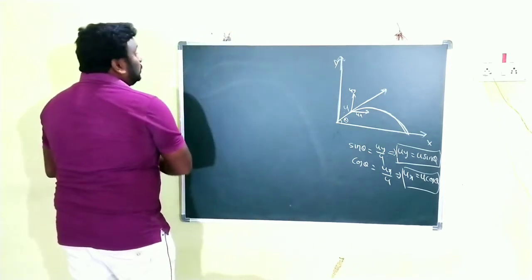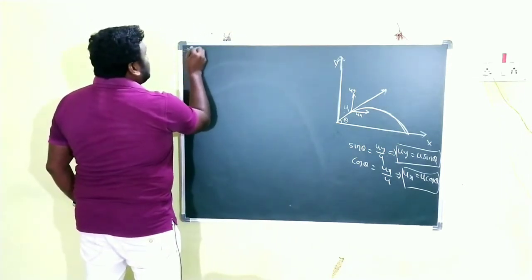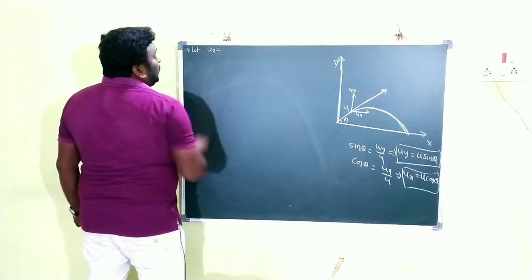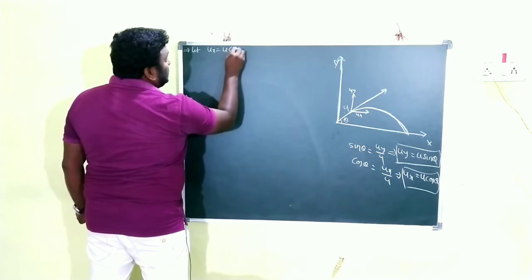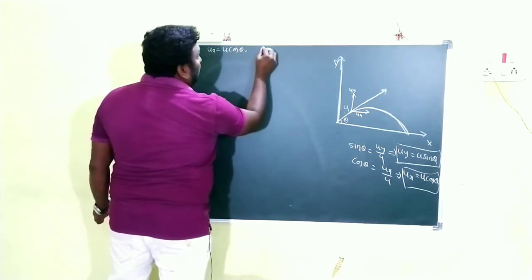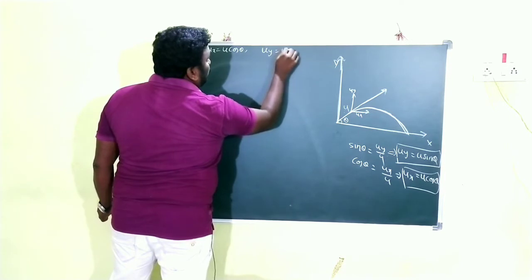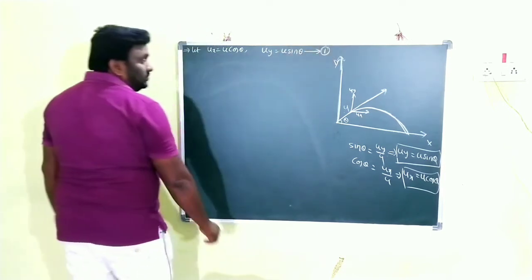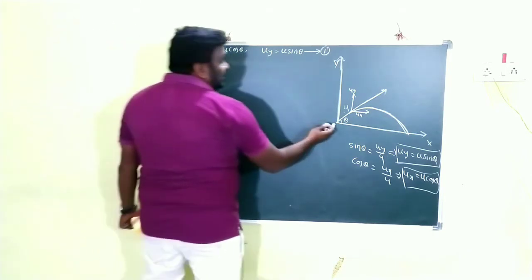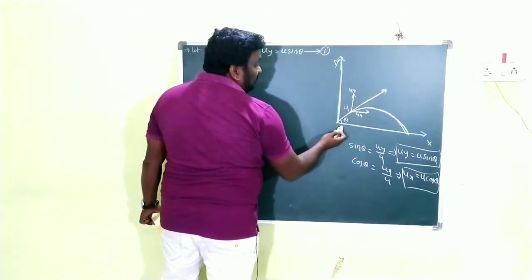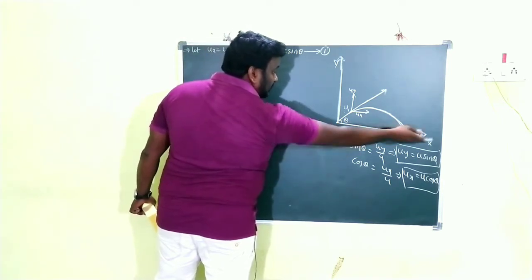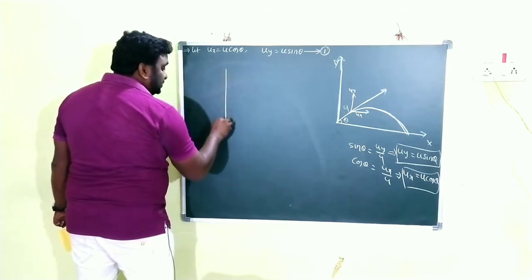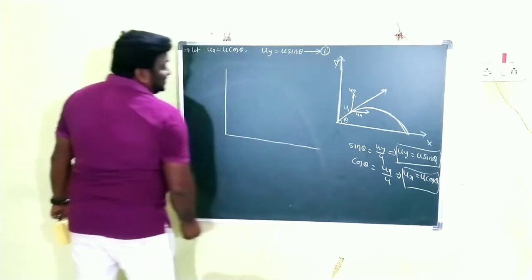Okay, children. So here I am directly writing: let the horizontal component ux be u cos theta, and the vertical component uy is equal to u sin theta. This is equation number 1, children. Clear? And what is theta here? Theta is the angle made by the velocity vector with the horizontal axis.